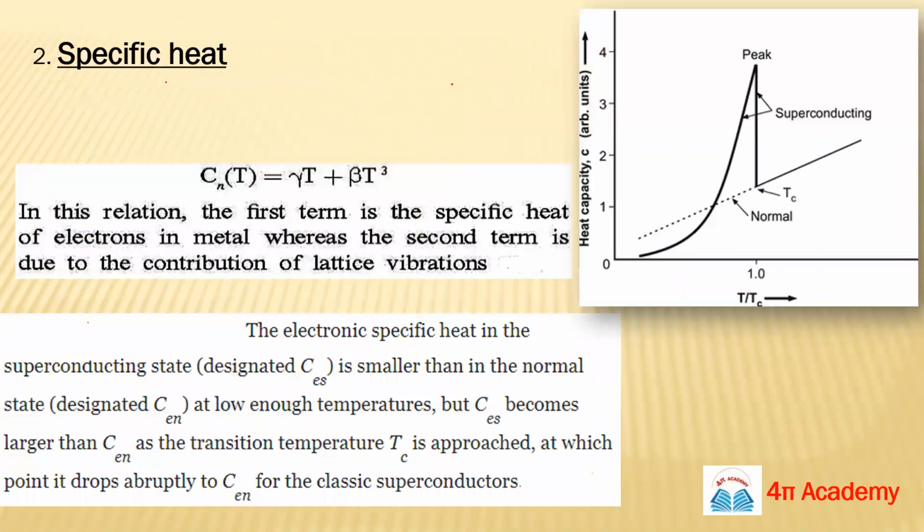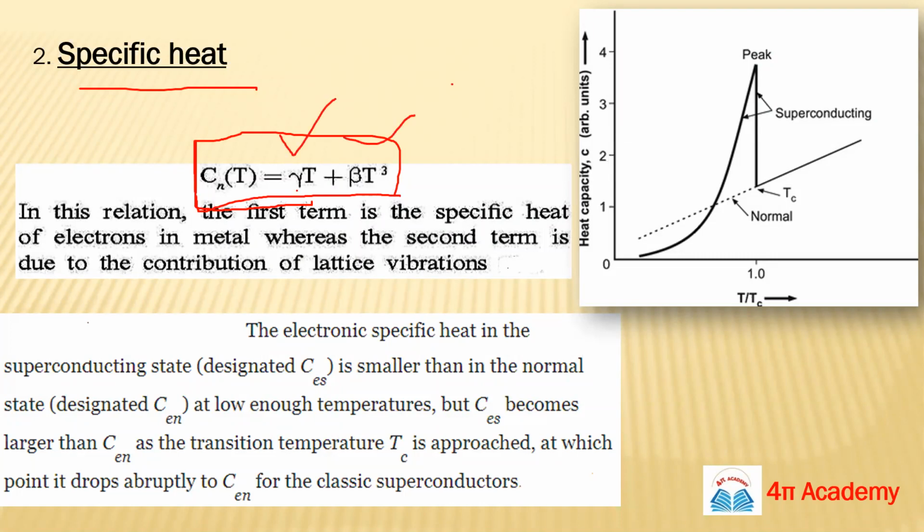So now let us see the behavior of specific heat. What is the specific heat for your solids? We know in solids we have two types of specific heats. What are the two types of specific heats in solids? Electronic specific heat and lattice specific heat.